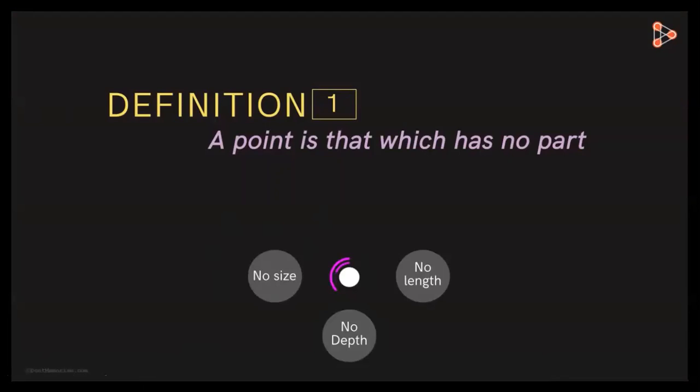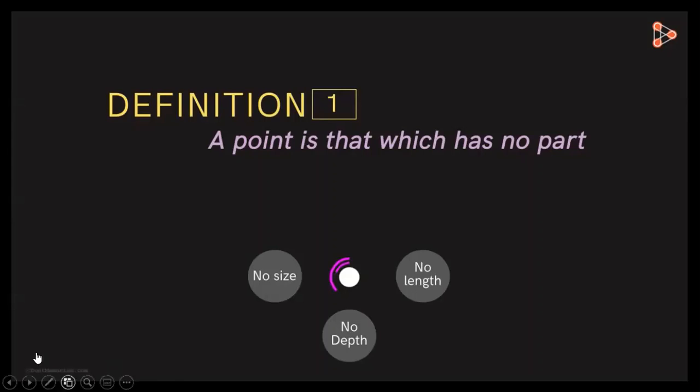A point is that which has no part. A line is a breadthless length. The ends of a line are points. The straight line is a line which lies evenly with the points on itself. The surface is that which has length and breadth only. Then the edges of a surface are lines. With the pictures I explained in the last class, a plane surface is a surface which lies evenly with the straight lines on itself.